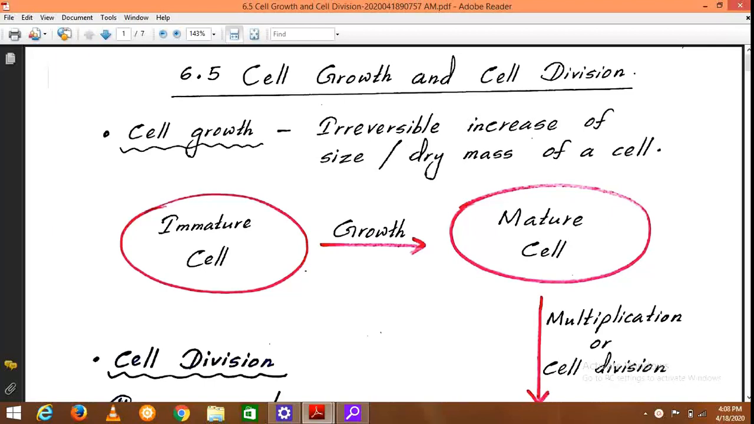The growth of a cell is considered to be the irreversible increase of size or the dry mass of a cell. The term dry mass is important because a cell can increase its size due to the absorption of water as well. Therefore, we have to consider the dry mass, and if it has been increased irreversibly, then we can call it growth.